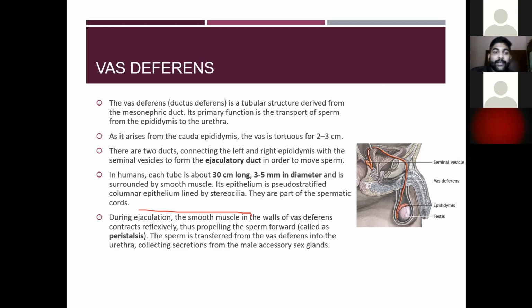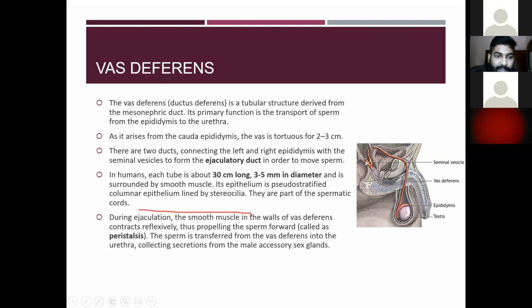Then it arises from the cauda epididymis. So the vas deferens is tortuous, about 2 to 3 centimeters. Okay, so there are two ducts which connect the left and the right epididymis with the seminal vesicle. Here you can see this is the seminal vesicle. So the vas deferens connects the epididymis to the seminal vesicle and forms the ejaculatory duct in order to move the sperm.